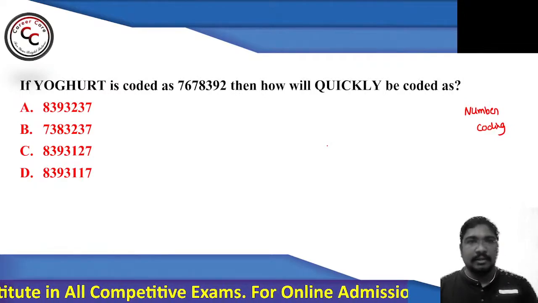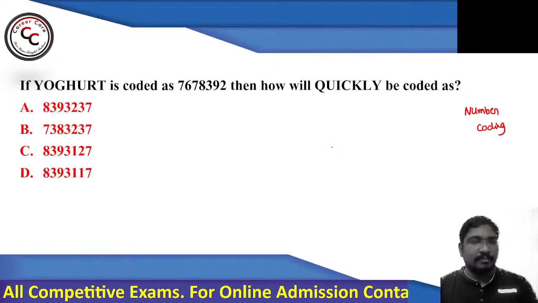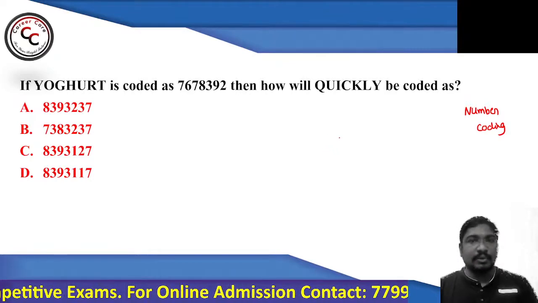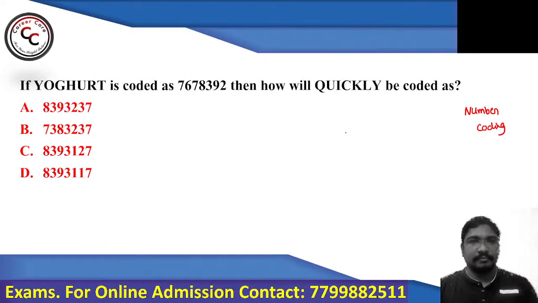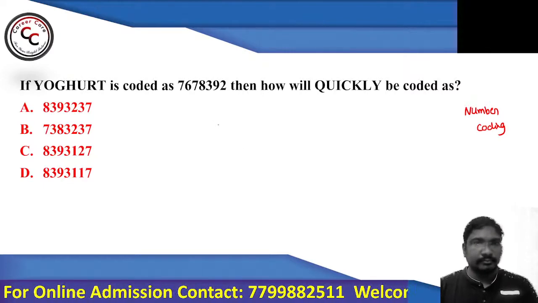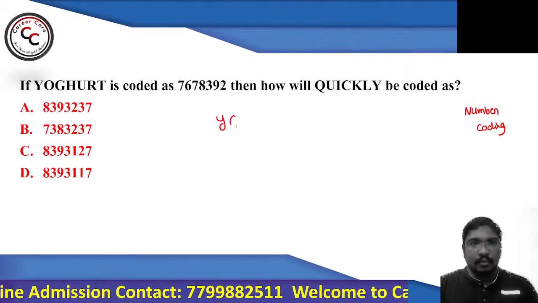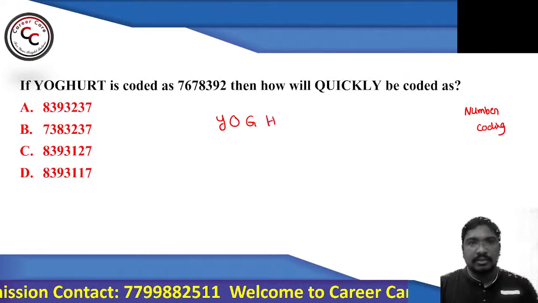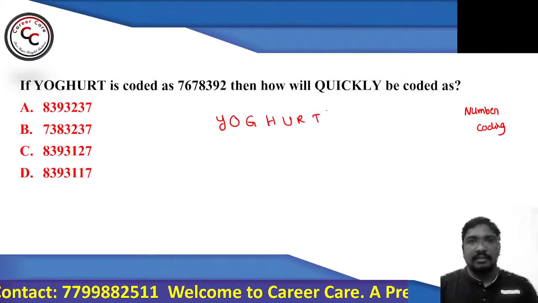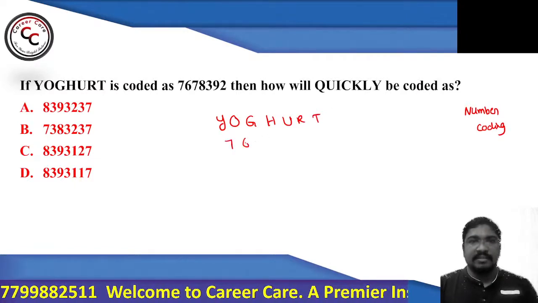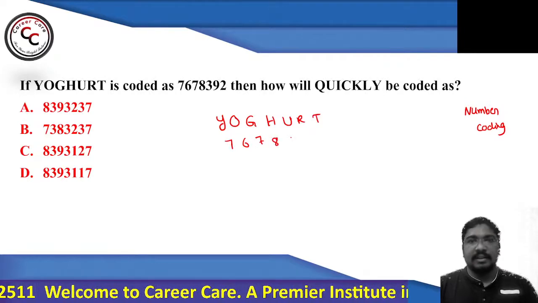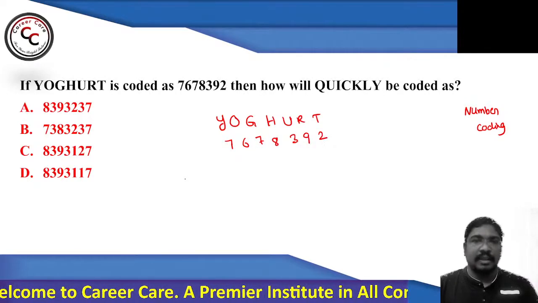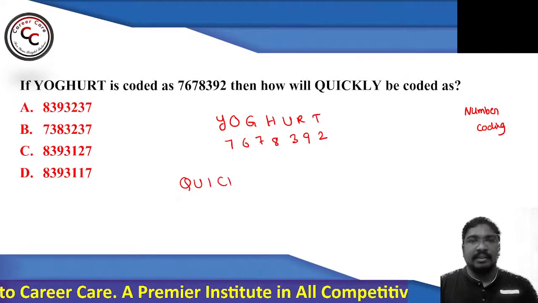So YOGHURT is coded as 7678392. Similarly, QUICKLY is coded as what?